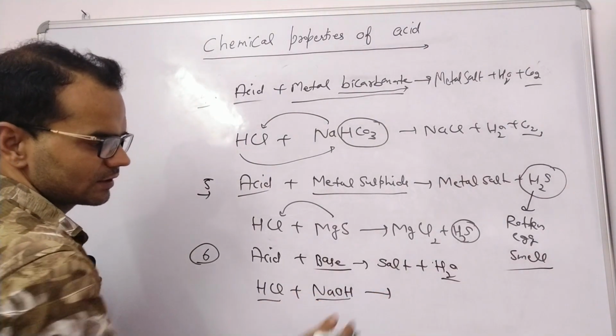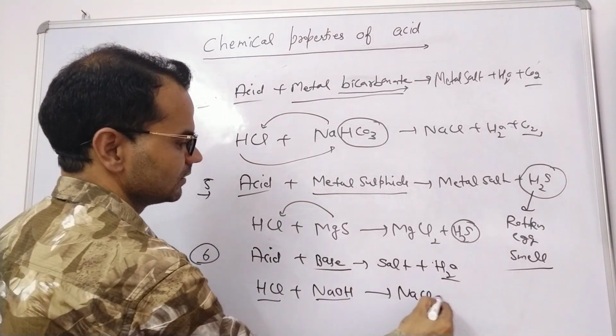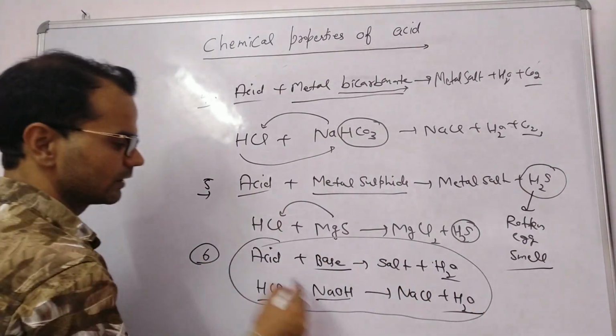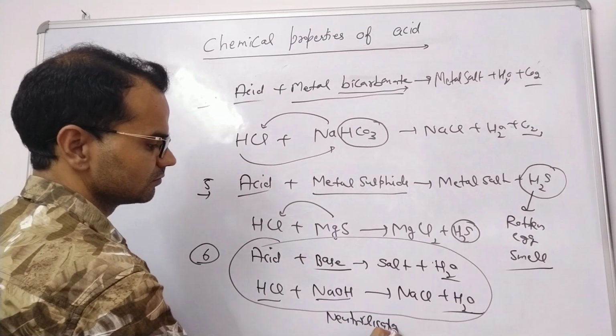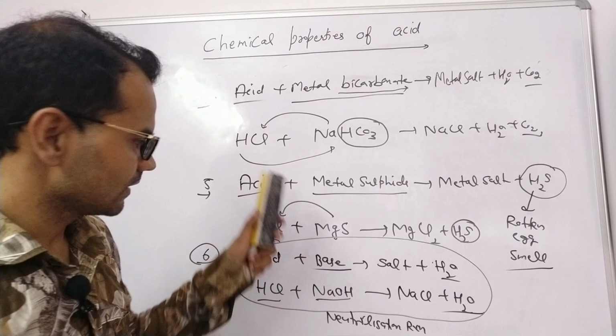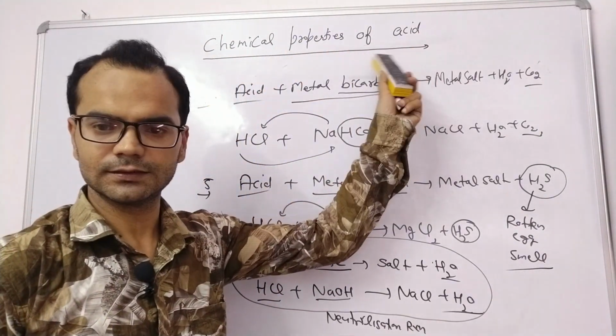This is acid, this is base. They neutralize each other's effect. What will happen? NaCl plus water. It is a neutralization reaction. Clear? So these are the 6 basic chemical properties of acid.